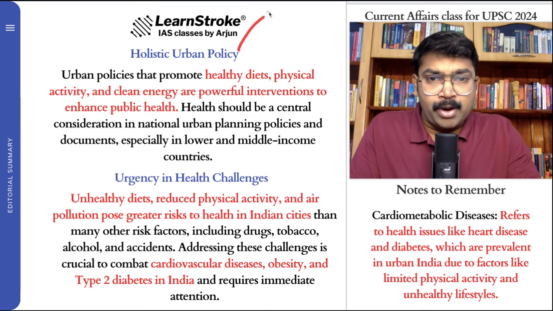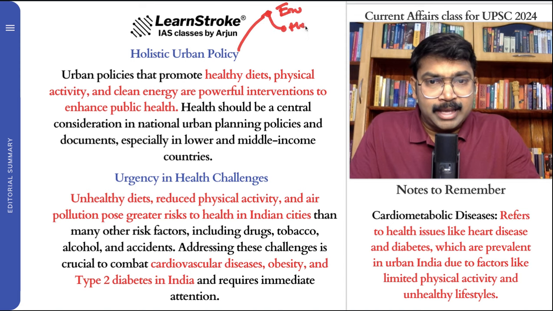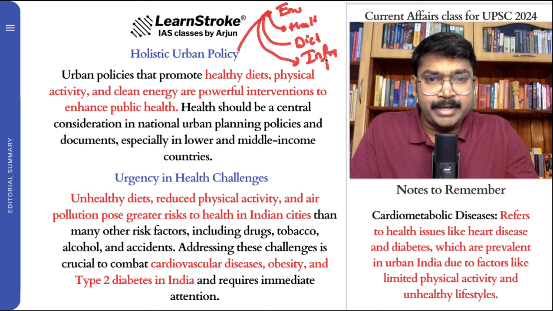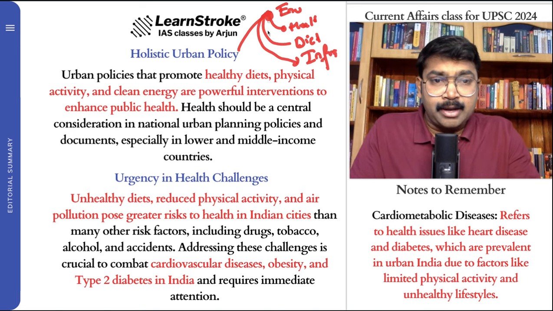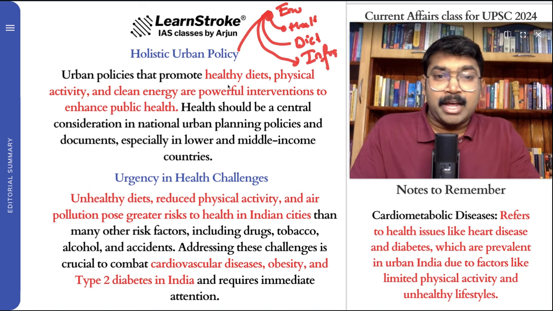Let's draw it. Number one, the holistic urban policy: you should work on the environmental aspects, you should work on the health aspects, you should work on the diet aspect, and you should work on the infrastructure, the green infrastructure aspect. So I think a lot of things are actually connected with urban policy.